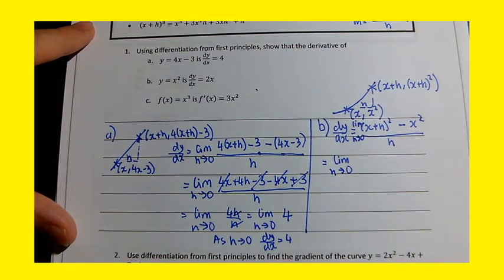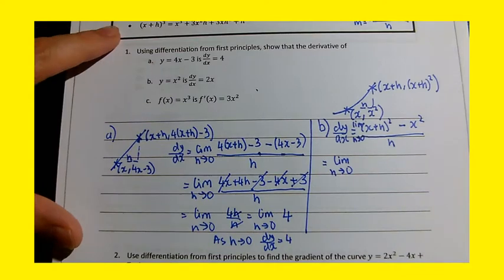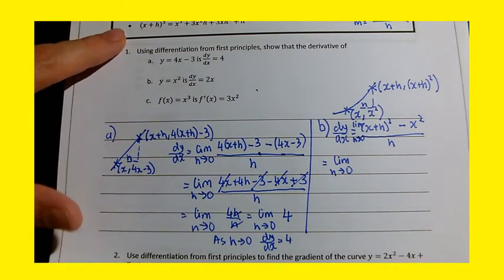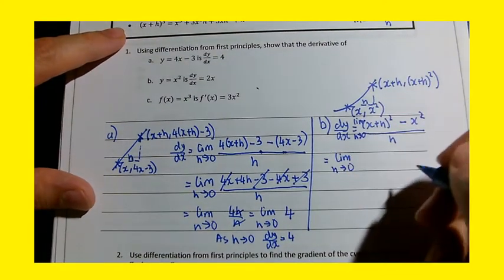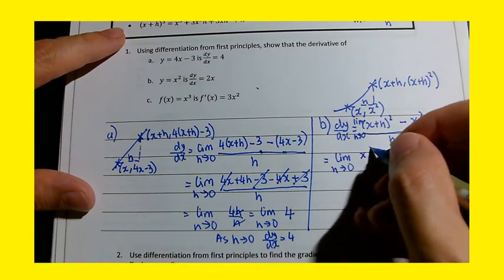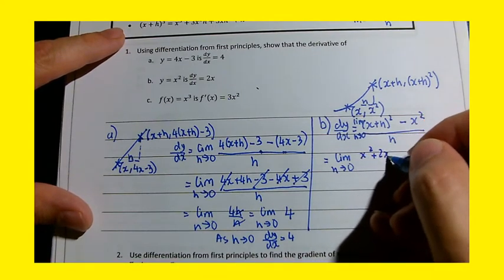I'm going to expand (x plus h) squared. The expansion's at the top of the page. Okay, so you can use that, or you can just use expansion from your GCSE skills. So expand the brackets there.